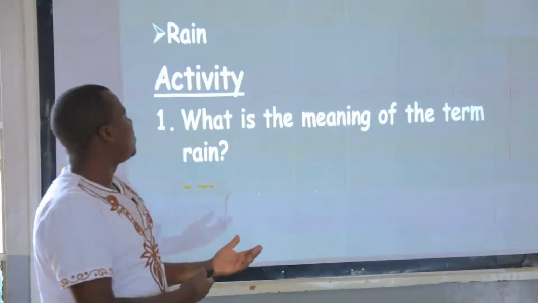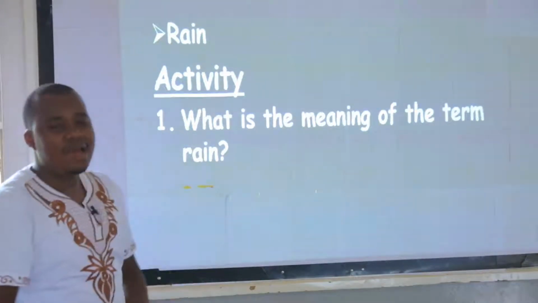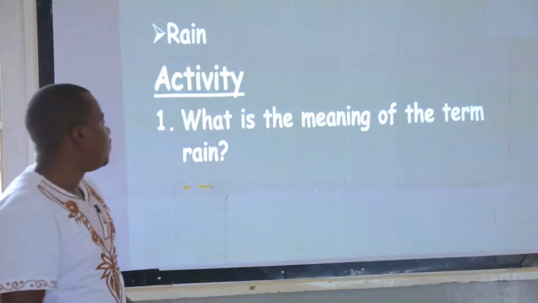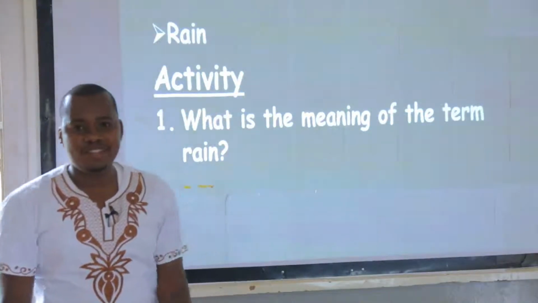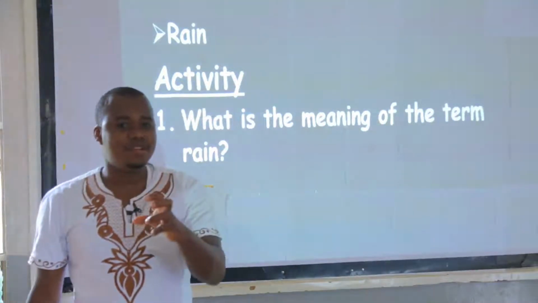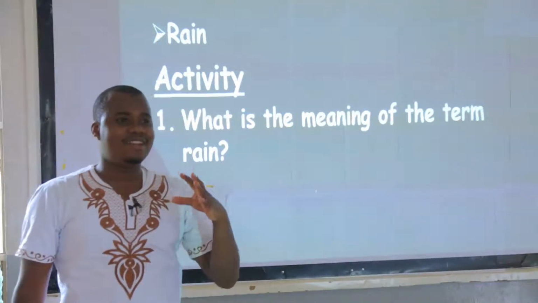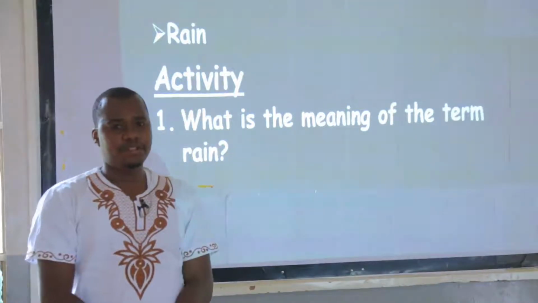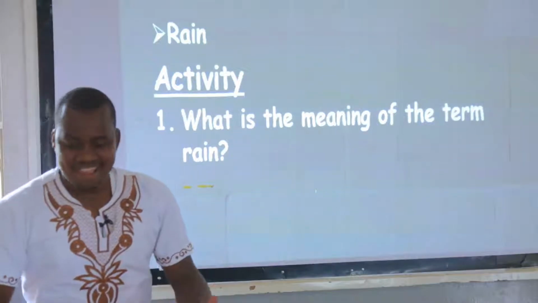What is there in our second session? Session 2, we are going to define the term rain. What is the meaning of the term rain? So still, I am going to give you 1 minute. Then you come up with some idea. What is rain? You see it every day. You receive it every day. You see it every day taking place. What do you think it means? 1 minute. Okay. Thank you so much.